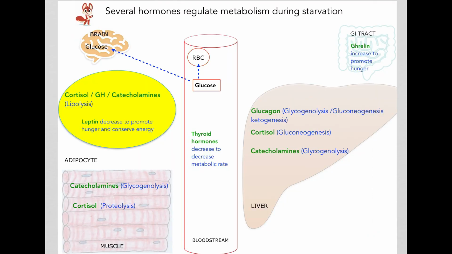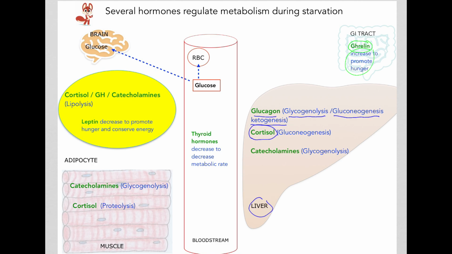Starvation is a complex physiological state that involves several hormones. Here are a few examples. The hormone ghrelin increases to promote hunger. In the liver, glucagon promotes breakdown of glycogen, or glycogenolysis, synthesis of glucose, or gluconeogenesis, as well as synthesis of ketone bodies, or ketogenesis.